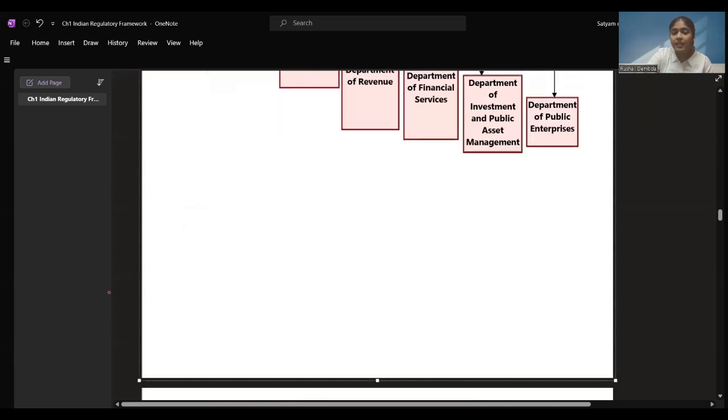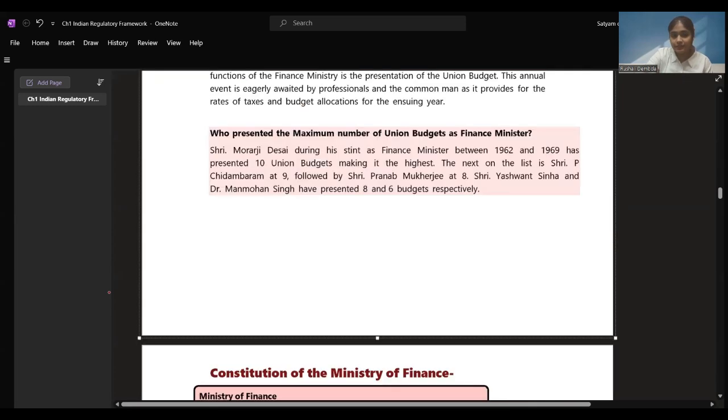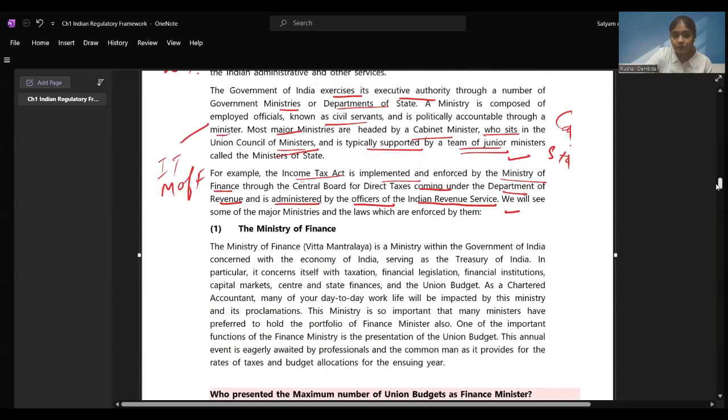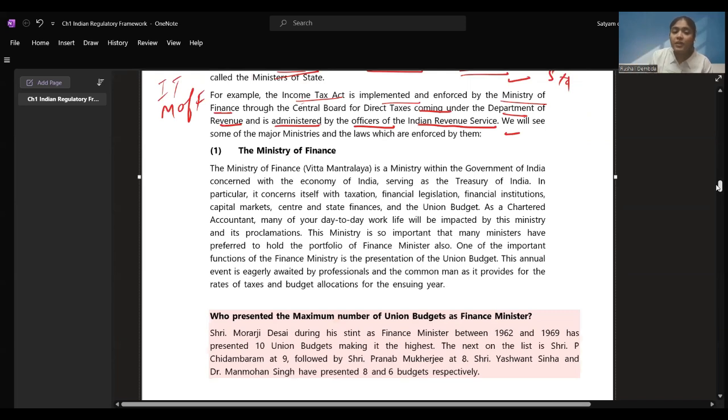Let's go further and see the Ministry of Finance. Now, talking about the Ministry of Finance, you might have heard this word, Vitt Mantralay, that is the Finance Ministry. It's a ministry within the government of India concerned with the economy of India. What is the major thing over here? The economy of India. Serving as the treasury of India, where all the money of India comes in. It is under the Ministry of Finance.